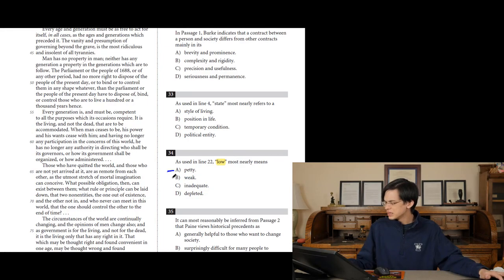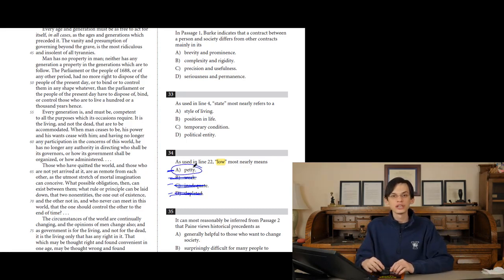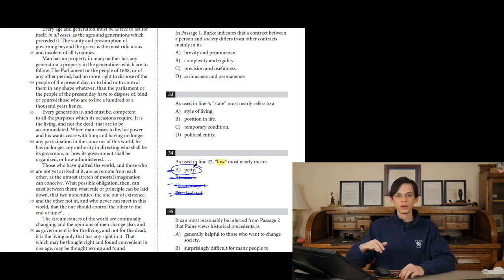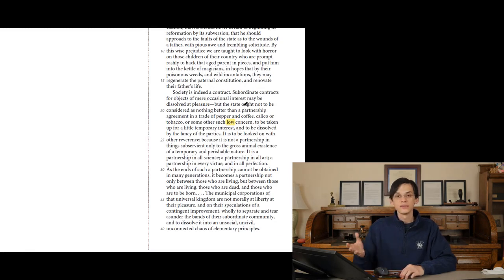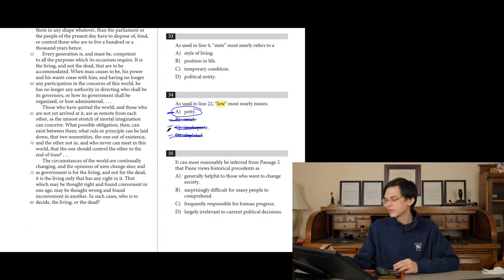I actually think that B, C, and D, for that matter, are all very physical words. Weak. Inadequate means that it's lacking something, like there's something that could be used to make it better. And depleted, again, another very physical word. And what's the only word, petty, here that's used to describe a situation or actions of people? Not necessarily something that's physical, but something that describes the situation for it being low or subordinate or lacking in a way the seriousness of what the contract desires. So when we think of it that way, such a low concern, such non-important, trivial, petty concern, we converge on the answer for 34 to be A.